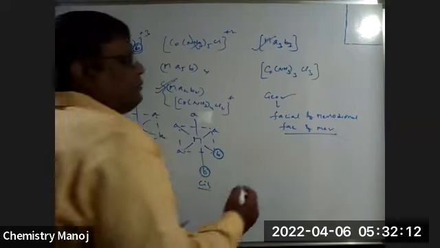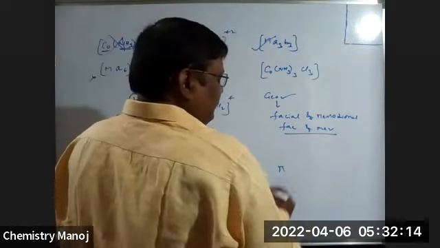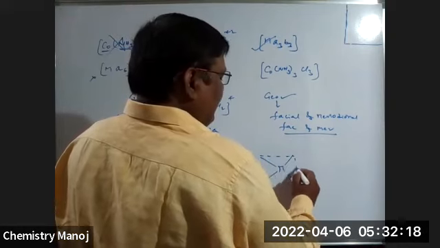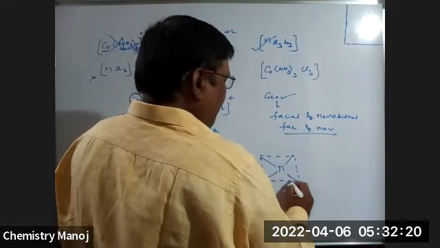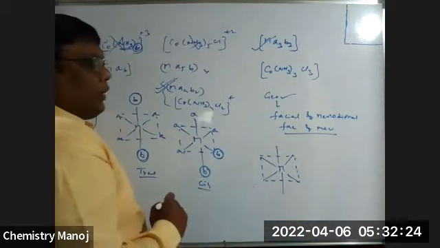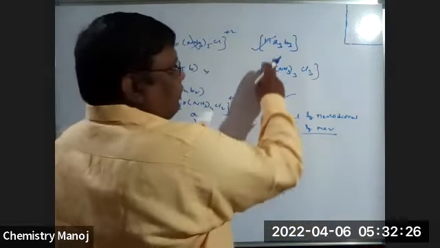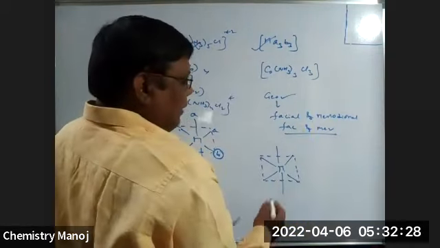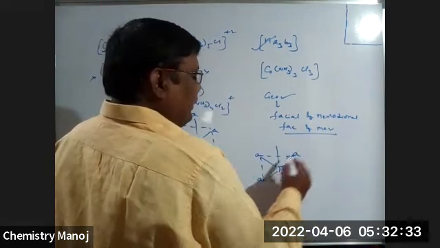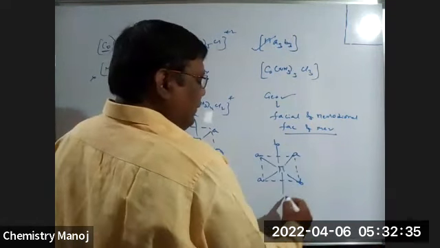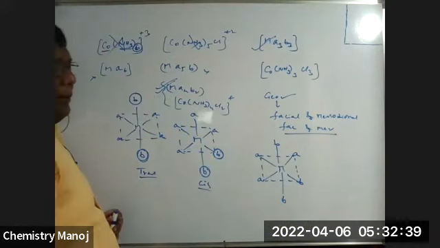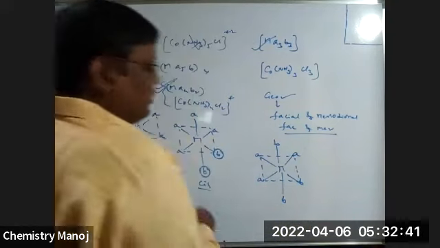See here, what is that? Metal, 4 positions are within the plane, 2 positions above and below the plane. Now 3 A's and 3 B's. I'm writing A's at these positions, A, A, A, and B, B, B. Now check.